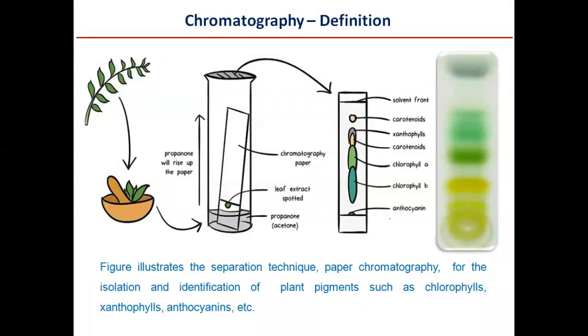By using this chromatographic method of separation, we can easily separate all the constituents or components of the mixture. The mixture is the plant extract here.